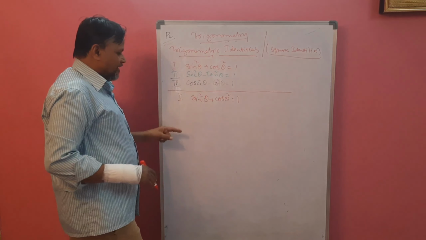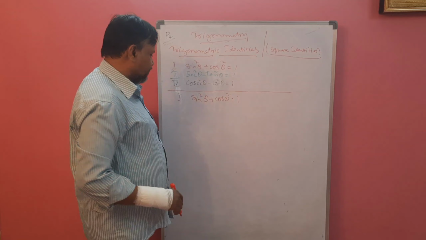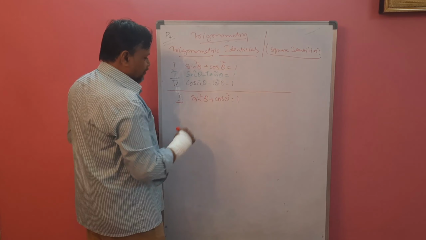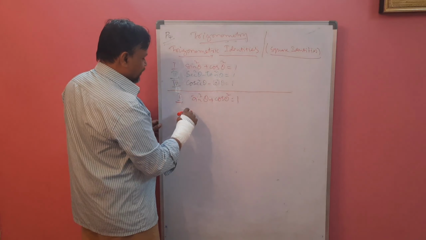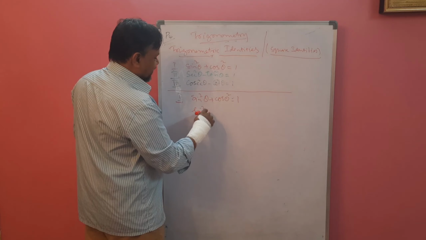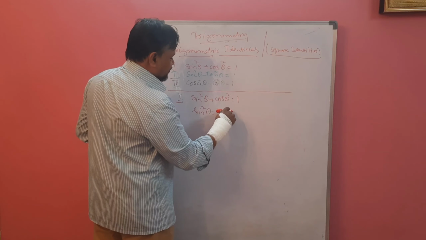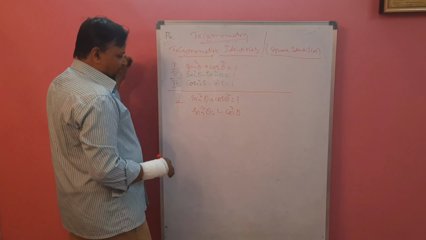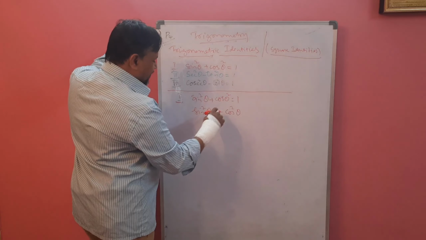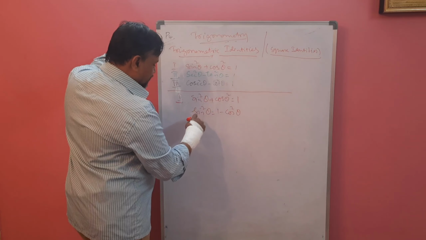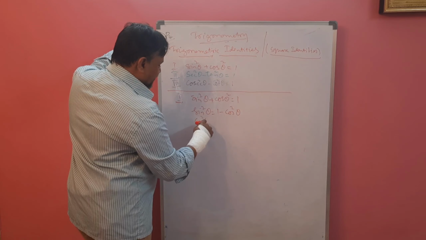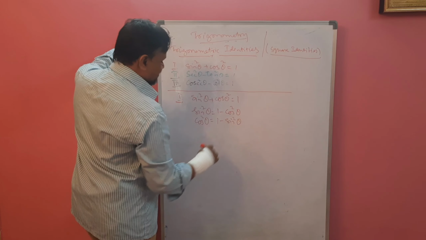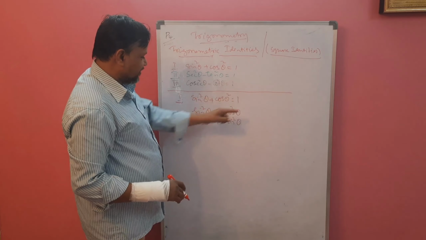First, this is the identity: sin square theta plus cos square theta is 1. Now we can frame from it. If you remember one, you can frame many. So move this number to that side. That means you have to follow algebra. Sin square theta is 1 minus cos square theta. If you move this number to that side, it is negative. If you move that number, cos square theta is 1 minus sin square theta. Cos square is what? 1 minus sin square.